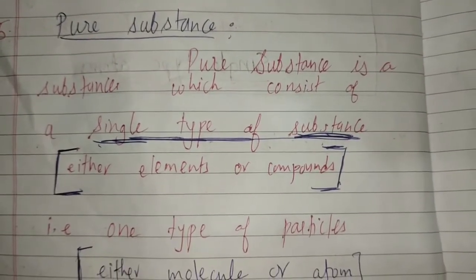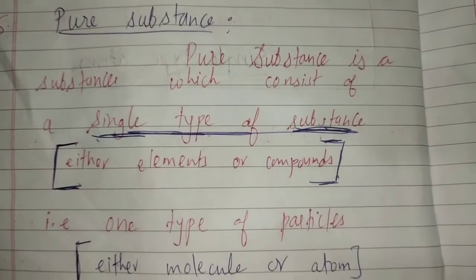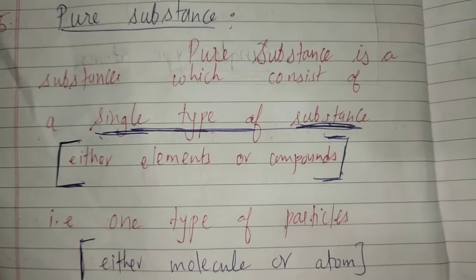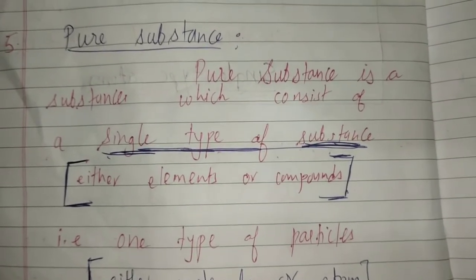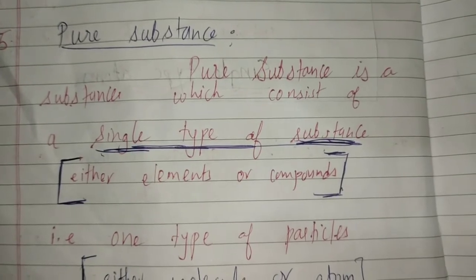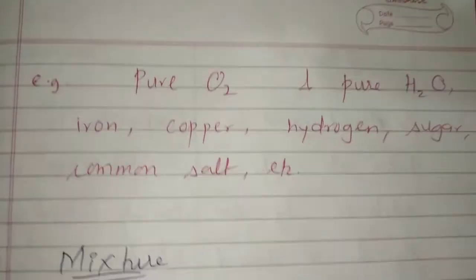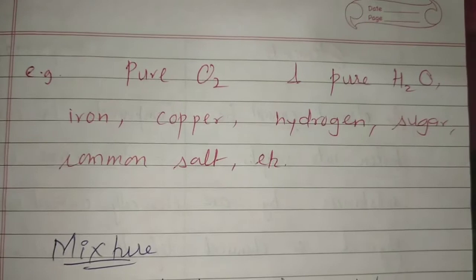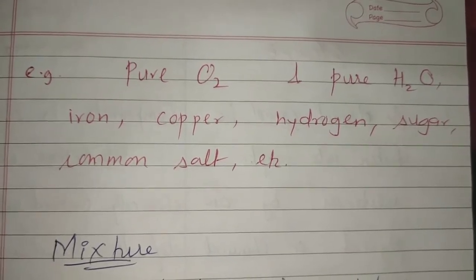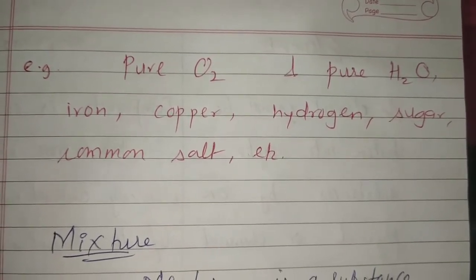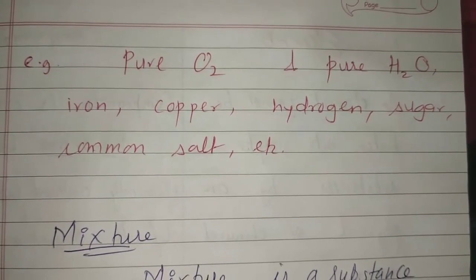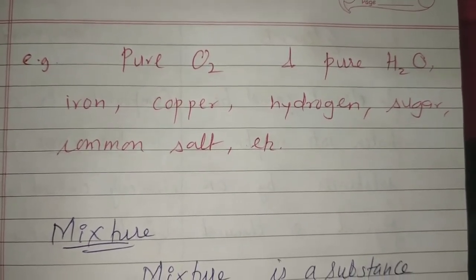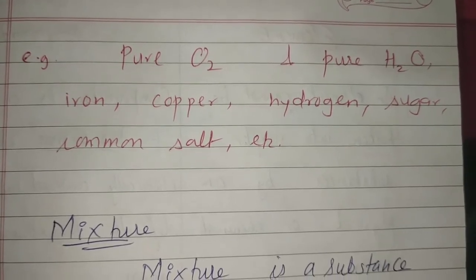It has one type of particles, either molecule or atom, but it should be a single type of particle. So they are called pure substances. For example, pure oxygen gas, pure water, iron, copper, hydrogen, sugar, common salt, they are all pure in that sense.